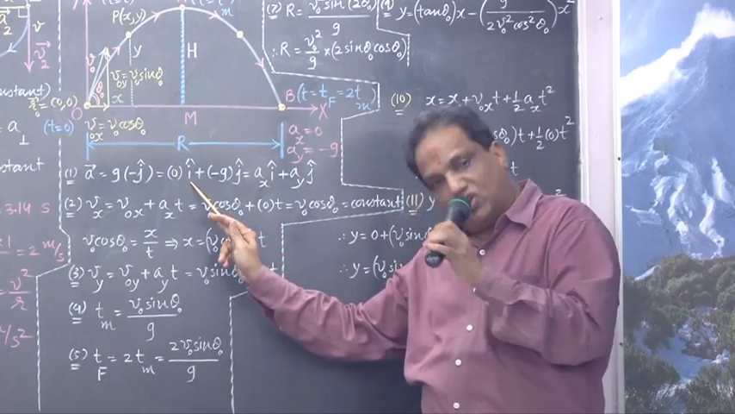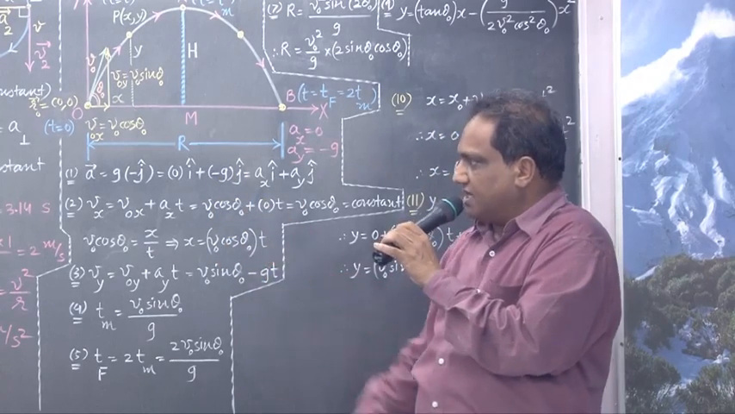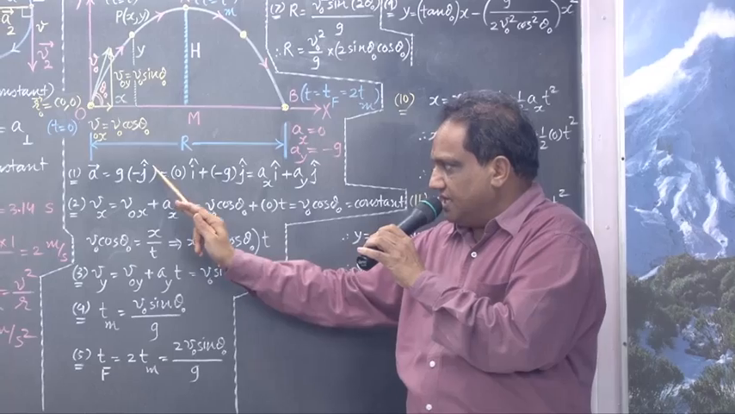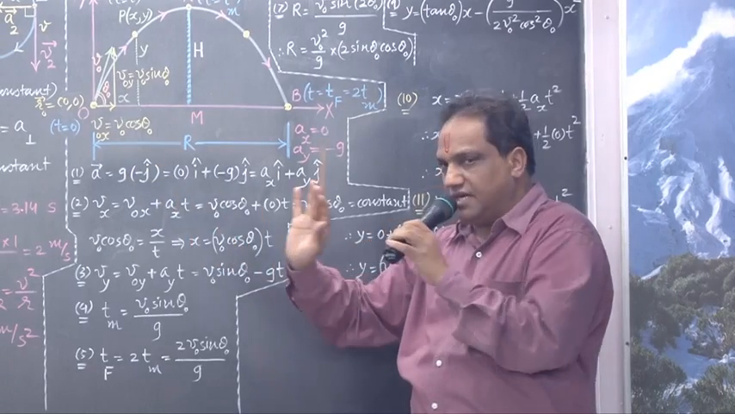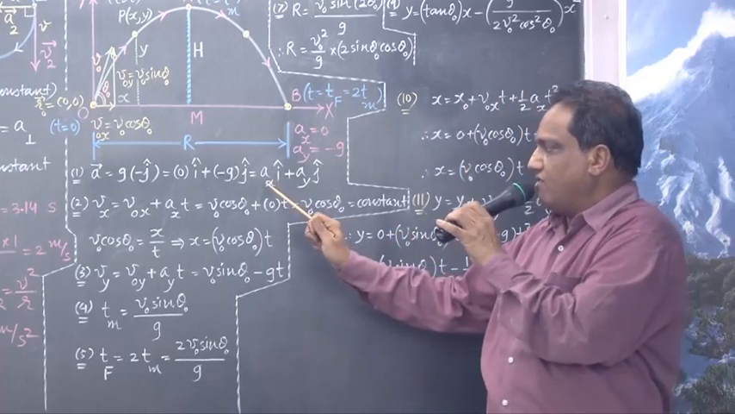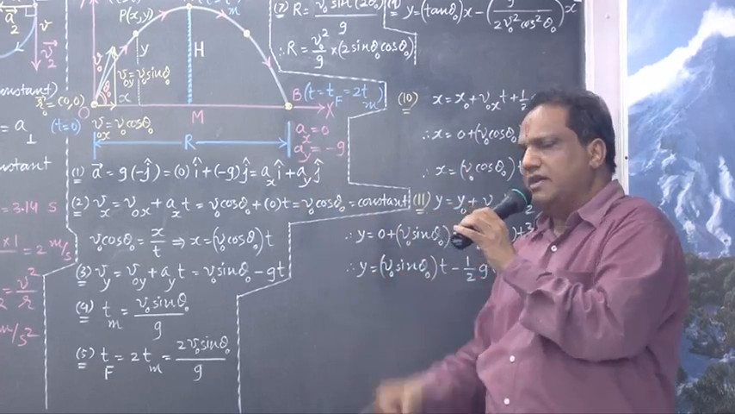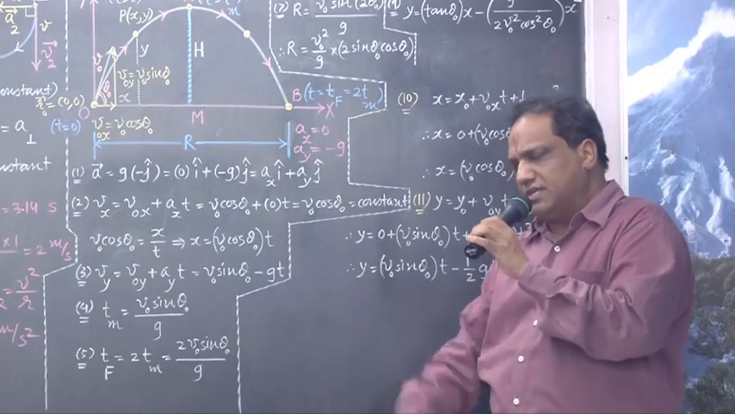0 into y hat, 0 vector, and plus minus g j hat. Minus g j hat. Any problem? Now just match this vector A with the standard format: Ax i hat plus Ay j hat.